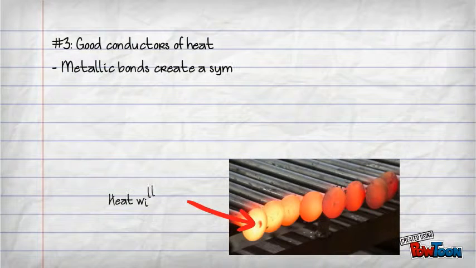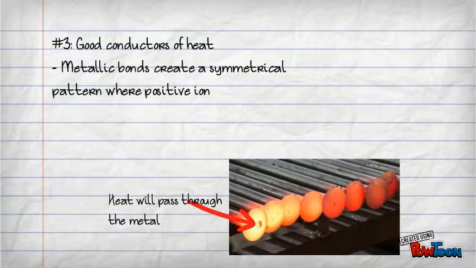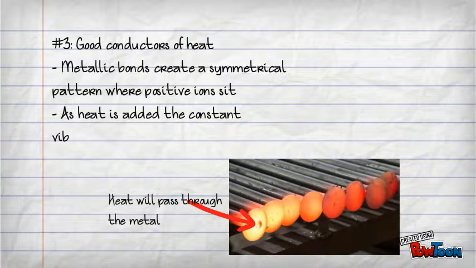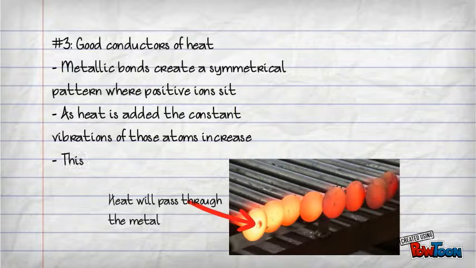Metals are also good conductors of heat. In a metallic bond, positive ions are packed closely together and are constantly vibrating. When heat is added, the vibrations speed up, passing on energy to other ions. This process releases heat.